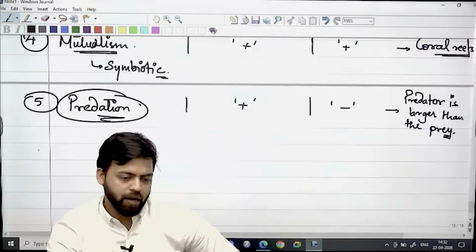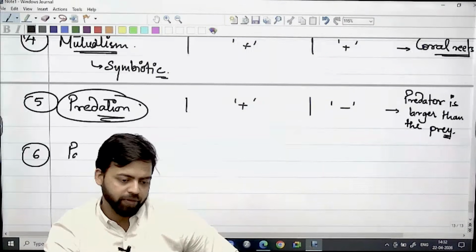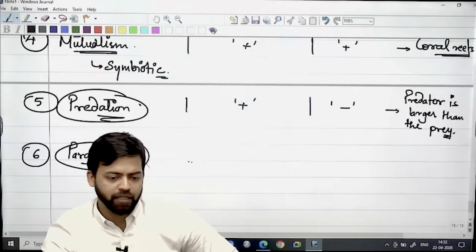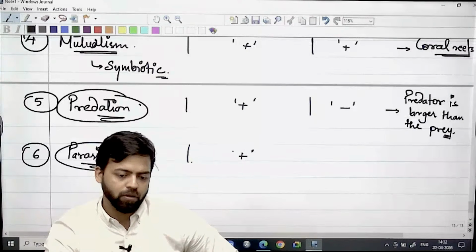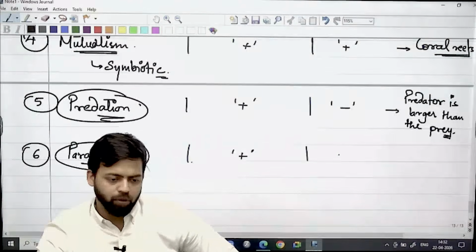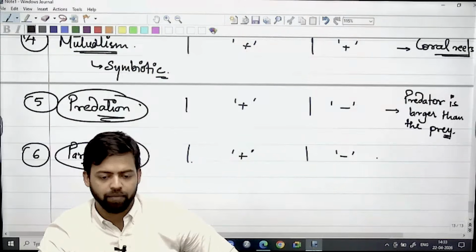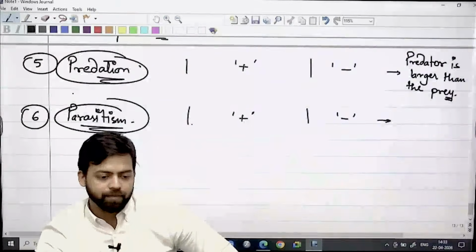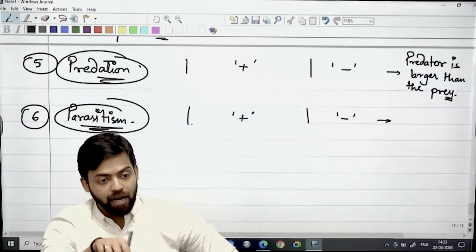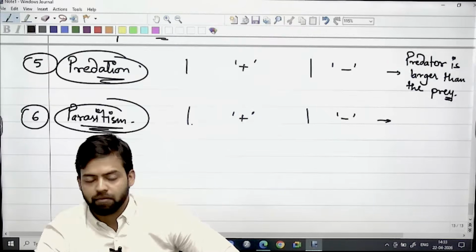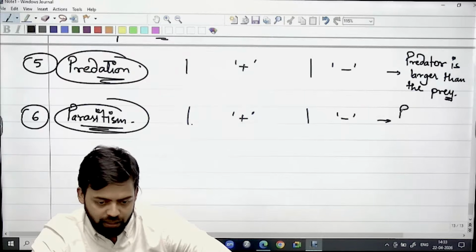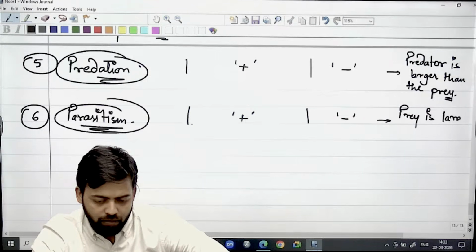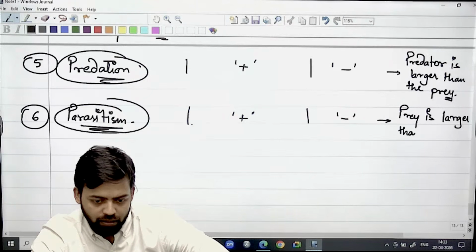Right? And in case of parasitism, if you see, a similar scenario is there. One is positively impacted, another is negatively impacted. But here what is happening? Prey is larger than the parasite. Prey is larger than the parasite.